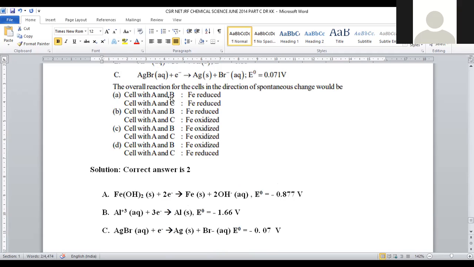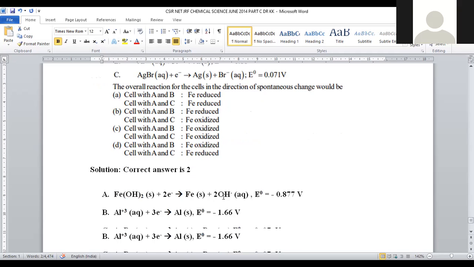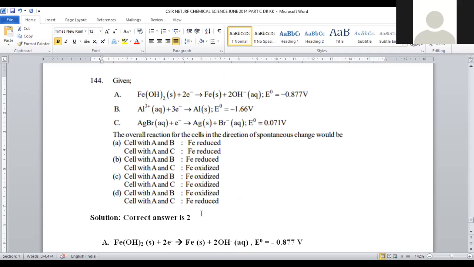So when you clearly observe, AB iron reduced is the correct one only, and AC iron reduced is the wrong statement, because in the AC galvanic cell, iron will be oxidized. AB iron reduced is the correct statement. Among iron and aluminum, aluminum will be the anodic potential. So AB iron will be reduced, that is the correct statement. AC iron will be oxidized is the correct statement. Silver will be reduced always.